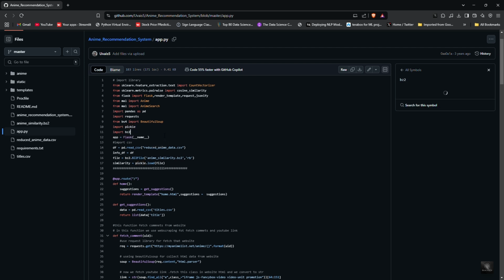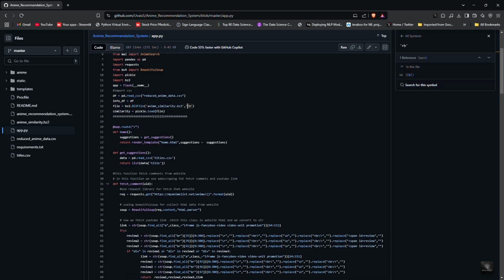Next, we initialize the Flask application and load our dataset. Initializing Flask app. This starts our web app. Loading the dataset. This file contains anime titles, genres, descriptions, and scores. Loading the compressed similarity matrix. We use BZ2 to load our cosine similarity matrix efficiently. This allows us to find similar anime quickly when a user searches.